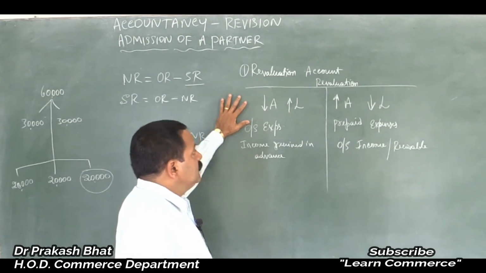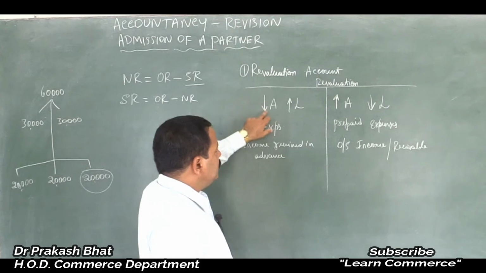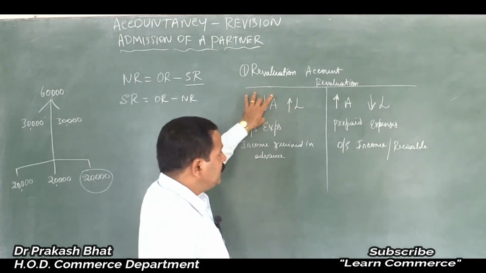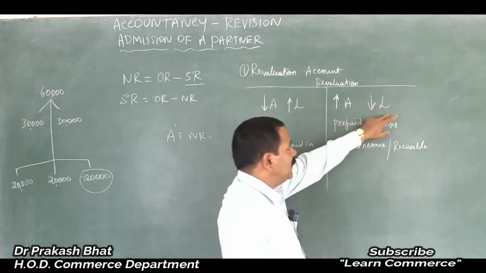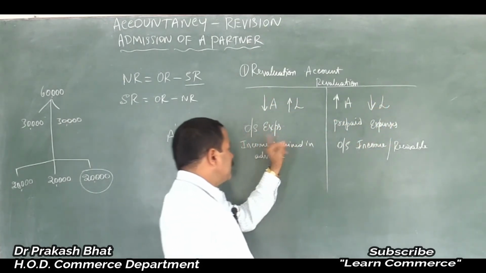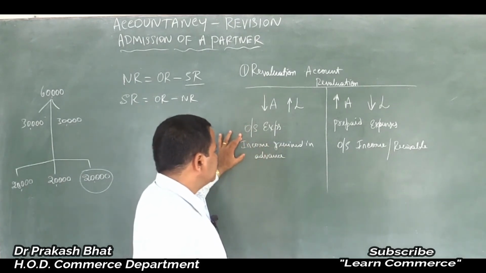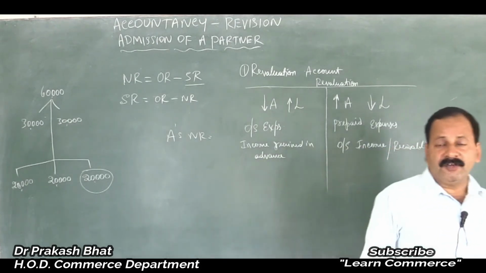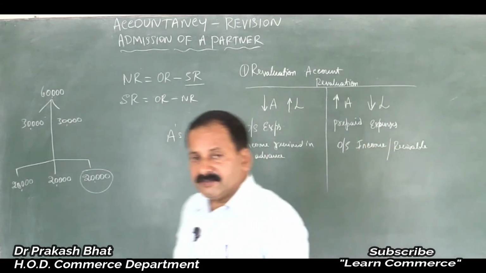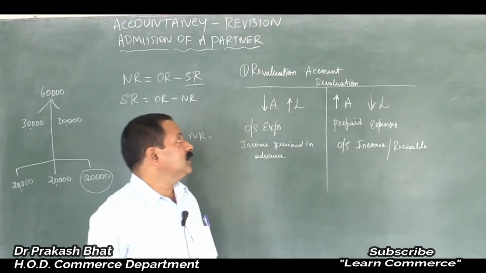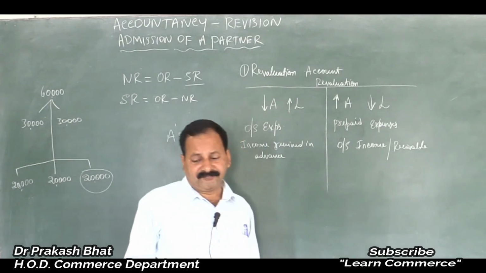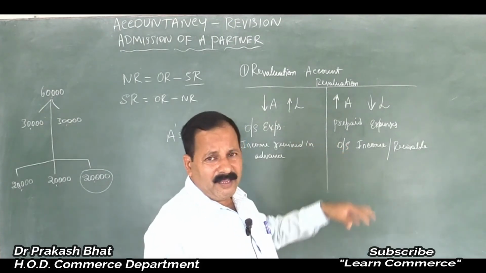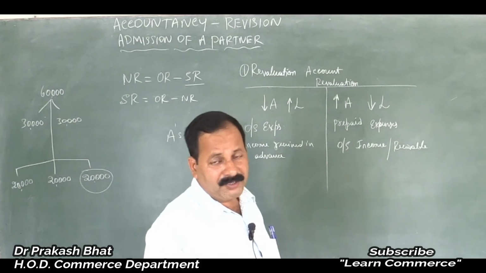So here bear in mind this much: decrease in asset, increase in liability should be on the debit side, increase in the asset, decrease in the liability, credit side, outstanding expenses, debit side, income received in advance, debit side, and prepaid expenses and outstanding income or income receivable, rent receivable, isn't it, should be entered on the credit side of revaluation account. Then after incorporating all these things will be available in your adjustment part, not in the problem part.